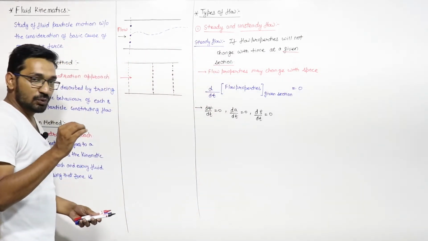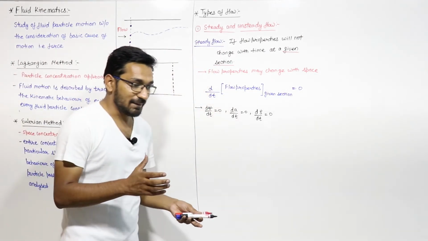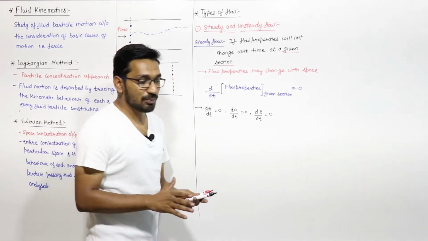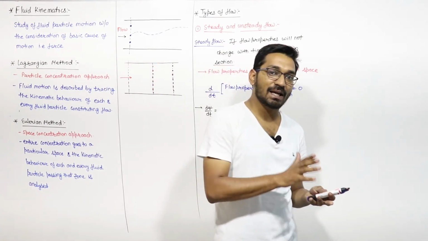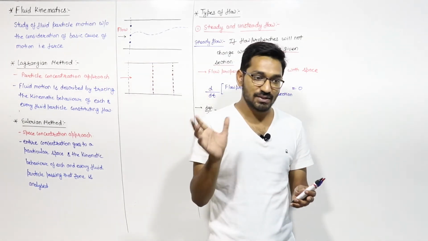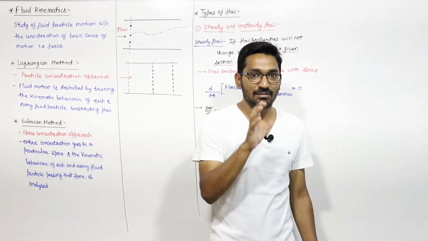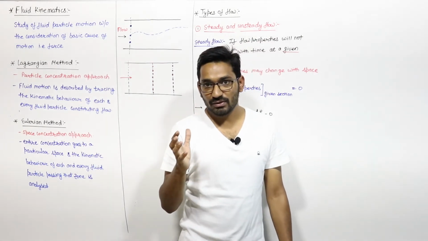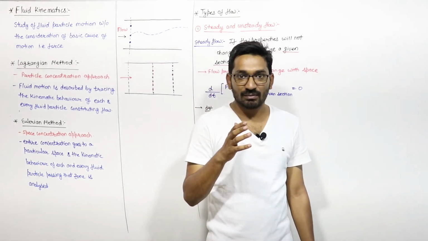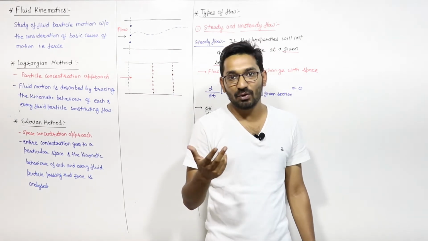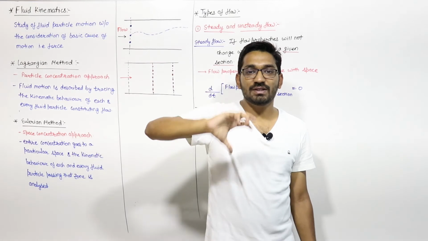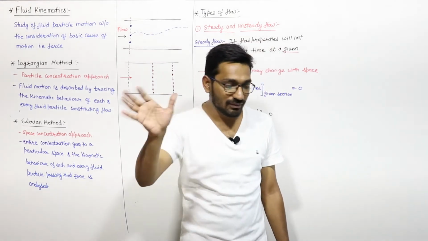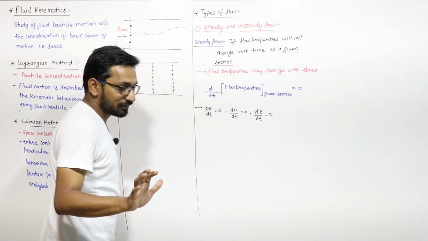So you have two things, space and time. A fluid property can change with space and with time, both. If it changes with space but not with time, it is steady flow. And if it changes with time but not with space, it is uniform flow. We will discuss it.